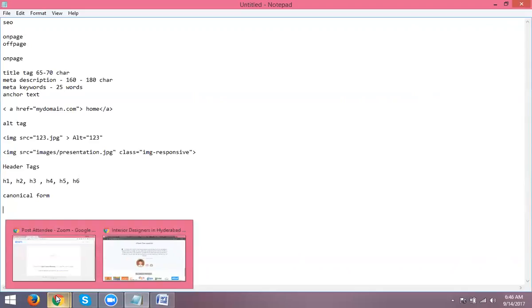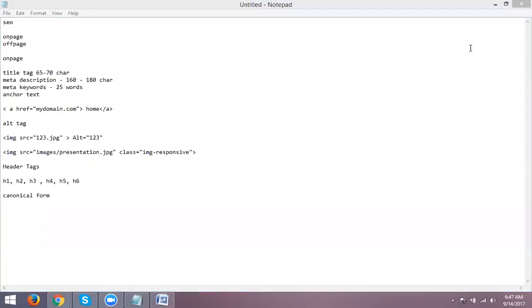How can we fix the issue using canonical form? Suppose you copy content from a third-party website. They are not using canonical, but the same content is on your website and you use canonical. You will always be in the top 1 position, while theirs, written as their own content, will be in the second position. Why? Because their content will be matching here. But how to find out the issue is also very important.